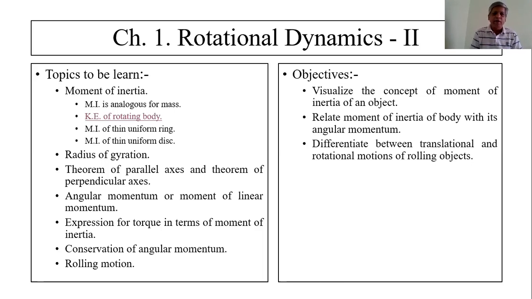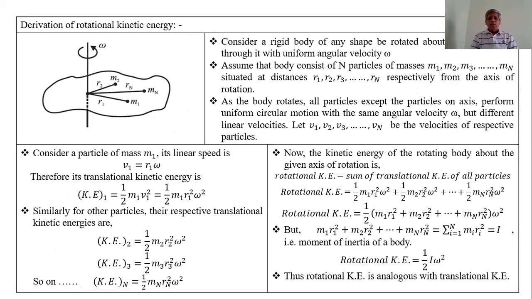I explained it in the earlier lecture. Now today I am going to explain the kinetic energy of a rotating body, the derivation of the kinetic energy of a rotating body. When a body is in rotational motion, the kinetic energy possessed by that body is called the rotational kinetic energy.